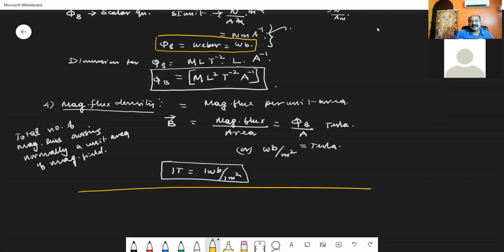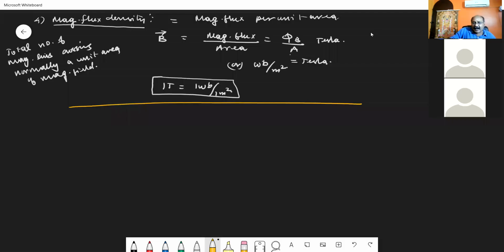Hope you have understood the terms. We are going to study one term called uniform magnetic field, and another term called non-uniform magnetic field. ஒரு யூனிஃபார்ம் மேக்னெட்டிக் ஃபீல்ட் அப்படின்றத முதல்ல எப்படி ரெப்ரசன்ட் பண்ணுவாங்க?